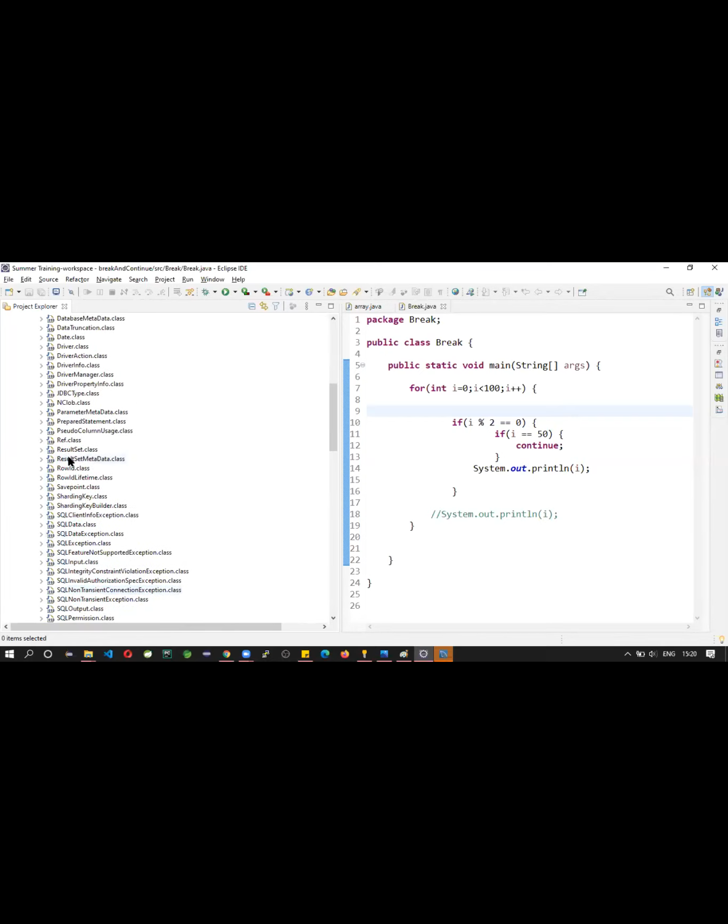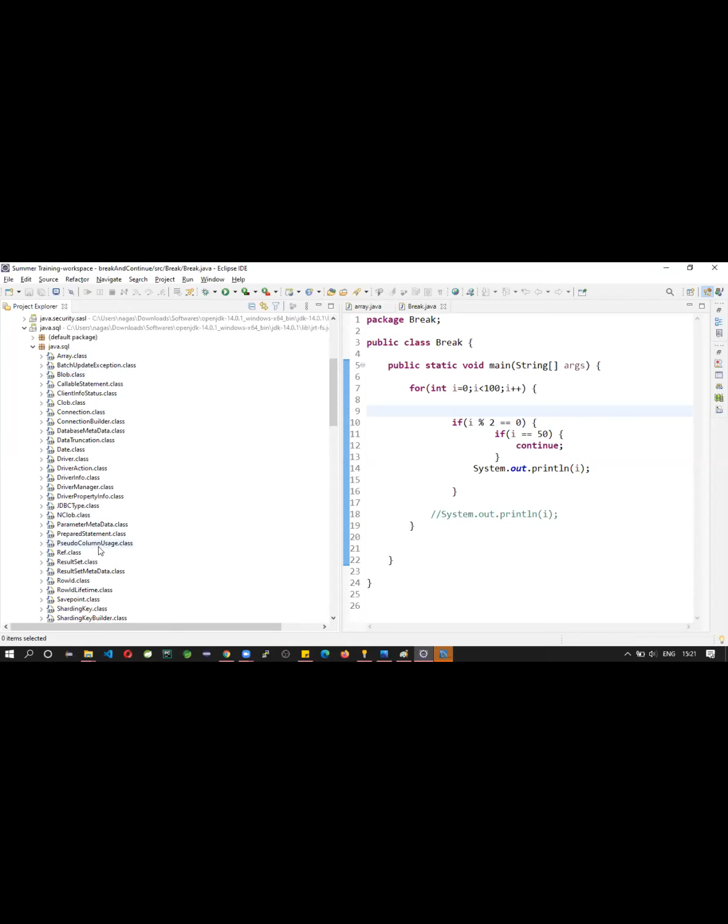So Oracle people provided JDBC functionalities in these classes. You need not write something extra or something creative, or invent something newly. Okay, they provided some mechanism. By using this mechanism you can interact with a particular database. They already provided the basic functionality. So this is nothing but a JDBC API. Okay, simply you can say, by creating objects for these classes, we can interact with the database.